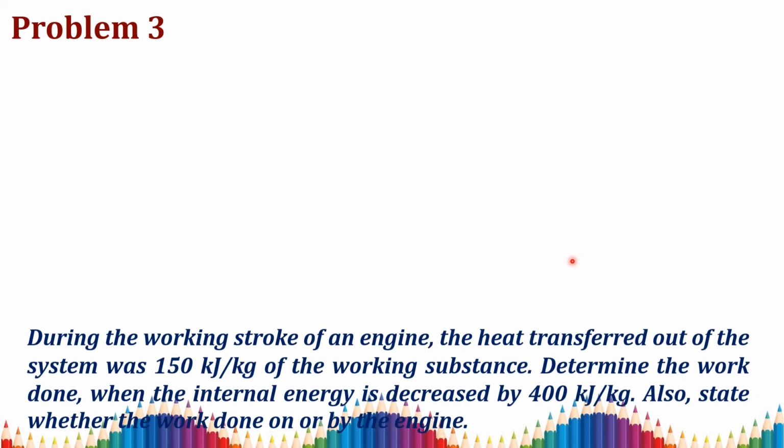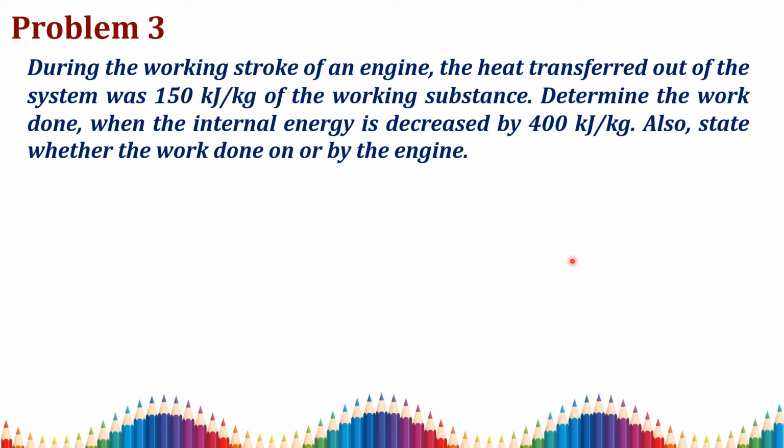So problem 3. During the working stroke of an engine, the heat transferred out of the system was 150 kJ per kilogram of the working substance. Determine the work done when the internal energy is decreased by 400 kJ per kilogram. Also state whether the work is done on or by the engine.